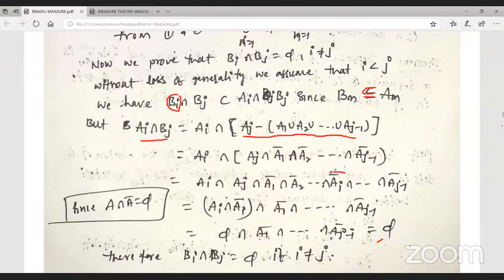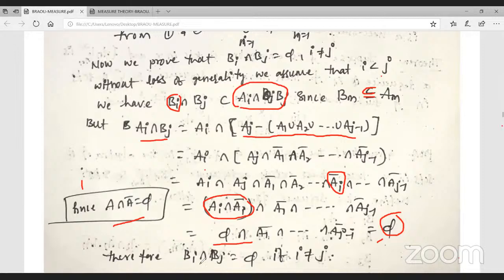Observe here Ai bar, and clearly Ai intersection Ai bar for any set is always empty, and empty intersection with any set is always empty. And observe here, therefore every subset of this one is the empty set. Therefore this is a superset, and the superset is empty.